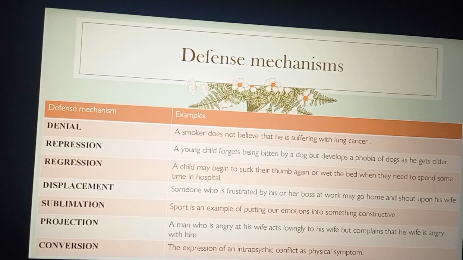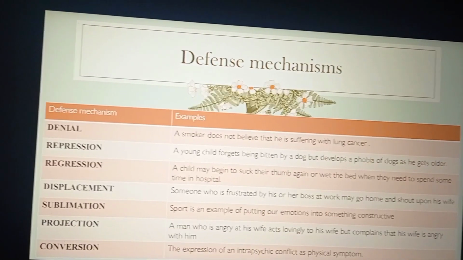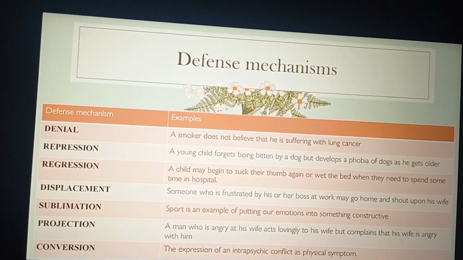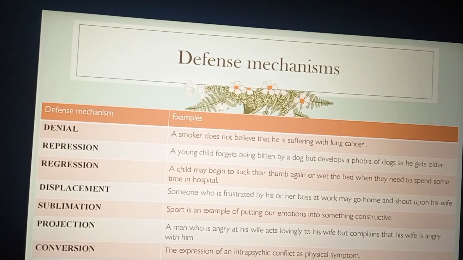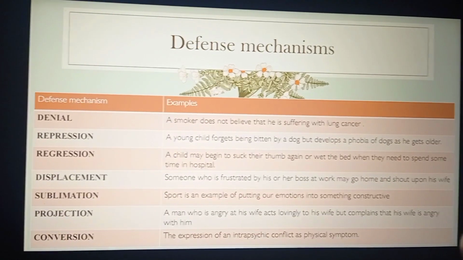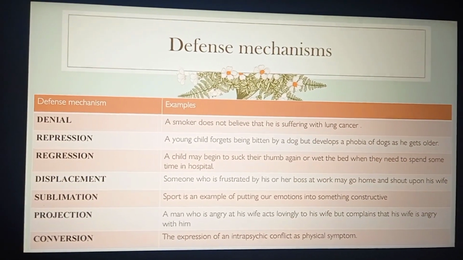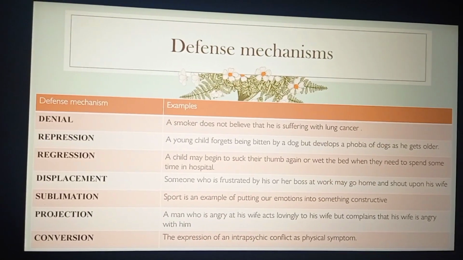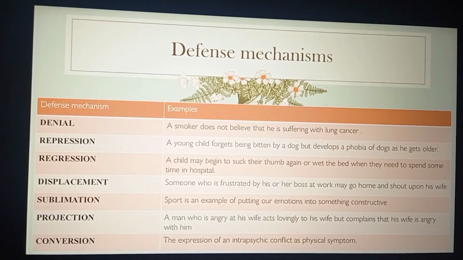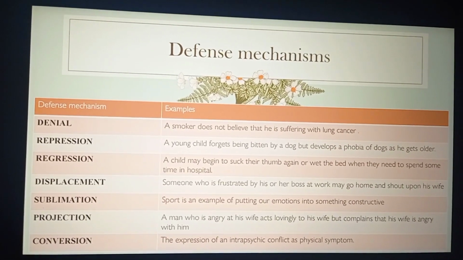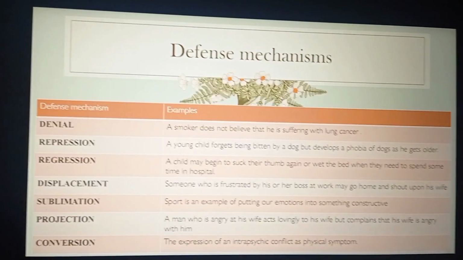So it's refusing to accept the truth, that is denial. Here the example I gave is a smoker who doesn't believe that he is suffering from lung cancer. A smoker who has a habit of smoking doesn't want to believe that he is having lung cancer, right?